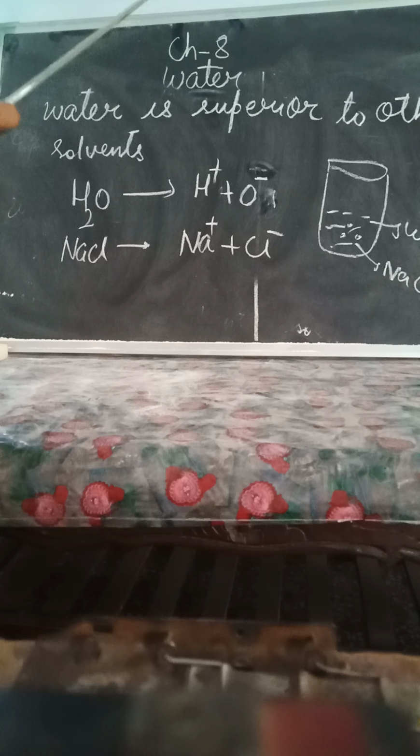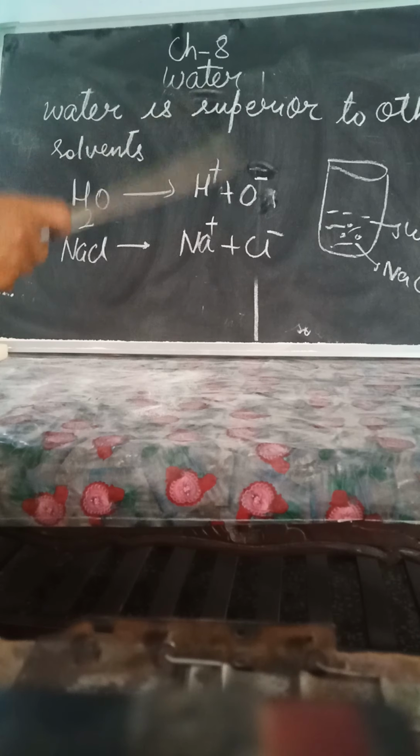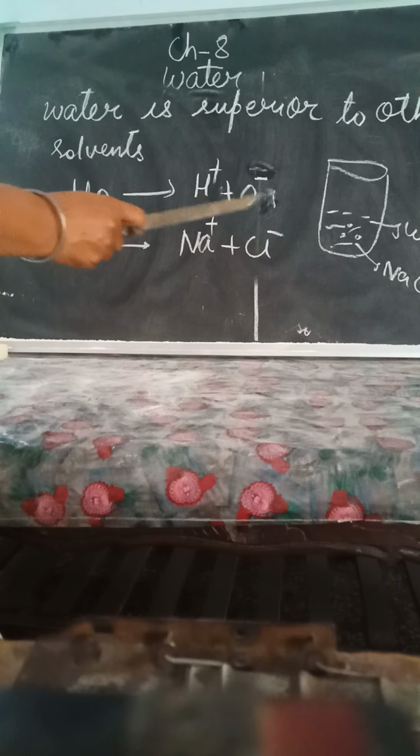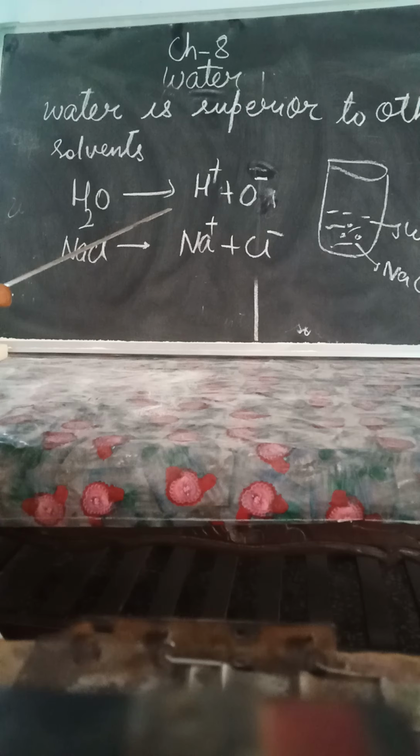Here we can take a solute like salt, NaCl. Water helps the solute to break up into molecules or radicals. Radicals means an element containing a charge, positive or negative. Water molecules are electrically neutral, means they do not contain any net charge.